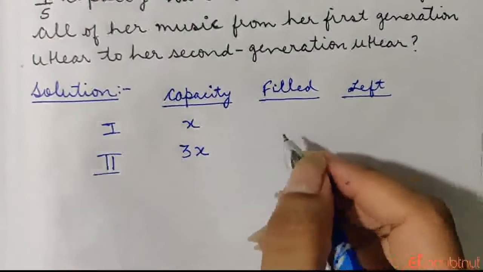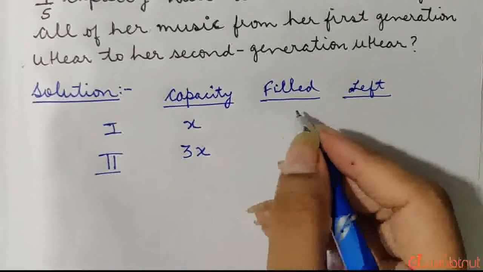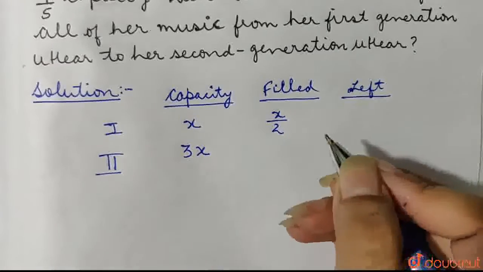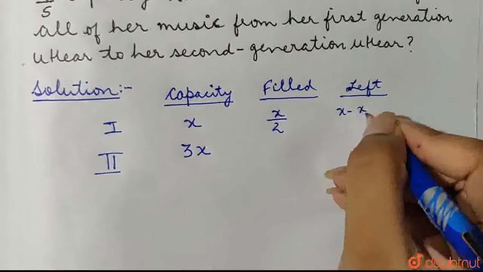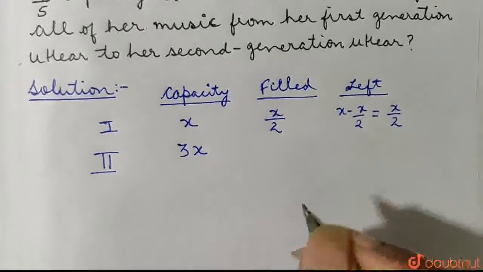Also we know that for the first generation, half of the capacity is filled with songs. So that means x by 2 is filled up. So the left capacity would be x minus x by 2, which is equal to x by 2.